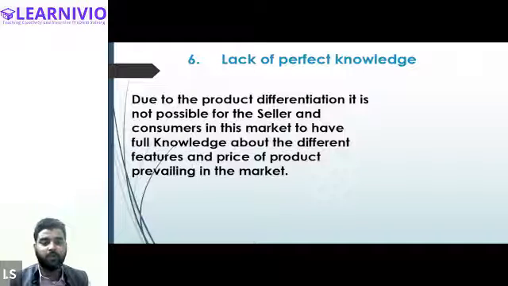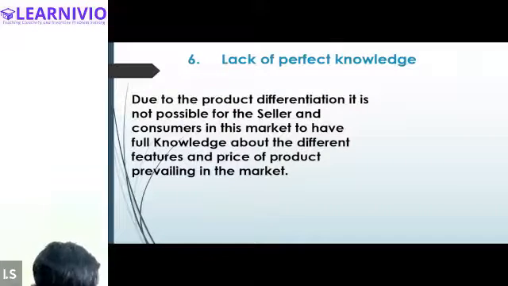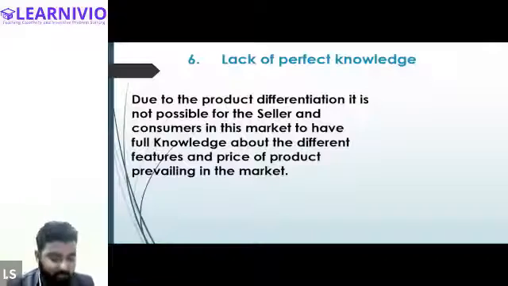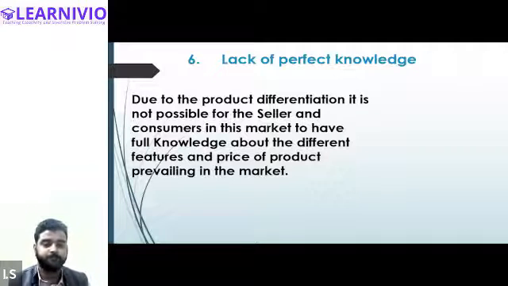Are you able to recall that in perfect competition we discussed perfect knowledge? Yes, sir. So in case of perfect competition, do we presume that buyers and sellers have knowledge about the market? What kind of knowledge do they have? Sellers have the knowledge of all the products. Do buyers and sellers have complete knowledge or partial knowledge in perfect competition?